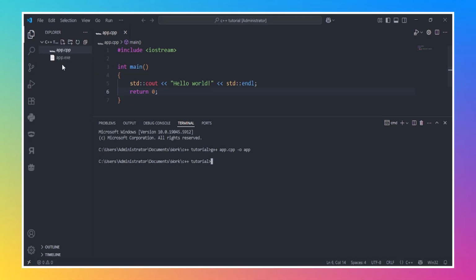There you go. You can see there is the app.exe file. Then to run this, you can just do app.exe and it will print hello world.